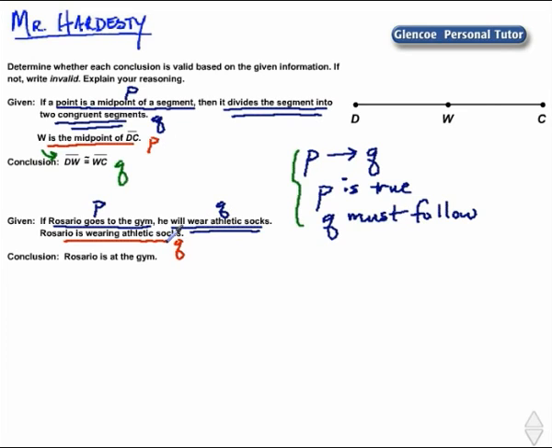In other words, Q has been stated before the hypothesis P, and then we want the conclusion to follow, Rosario is at the gym. Well, that was the original hypothesis P. This is detachment in reverse, which means this logic does not work, and we would say it's invalid.